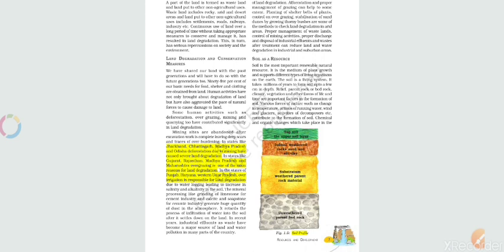Mining activities are there in Jharkhand, overgrazing is there in Maharashtra, and overirrigation is there in Punjab, Haryana and Western Uttar Pradesh. Due to that, land degradation is happening there.